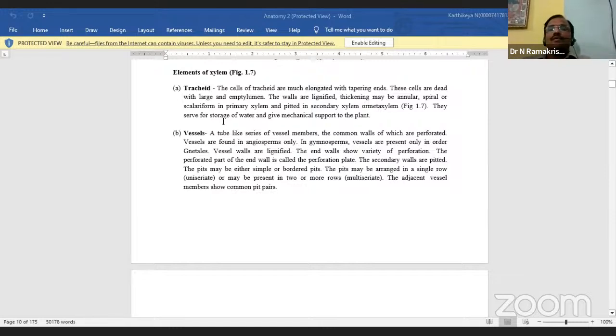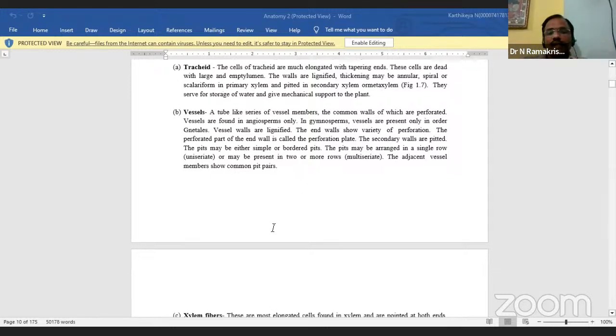Okay, so now you see here scalariform, from primary xylem and secondary xylem. They store water and give mechanical support to the plant. So we call this the tracheids. Now see what the variations are between tracheids and vessels. Here I am showing the diagram.